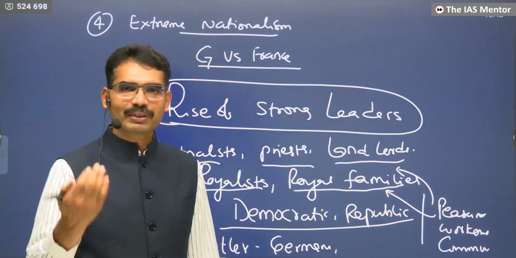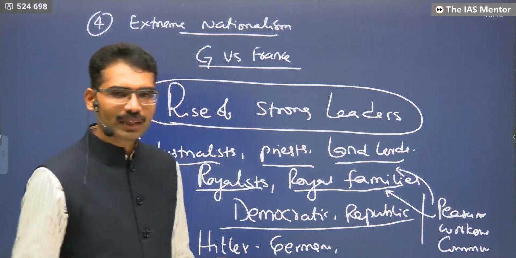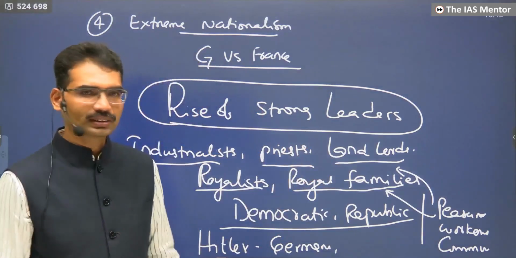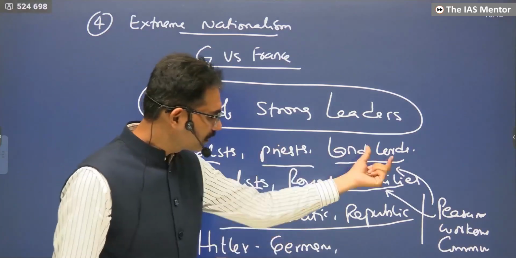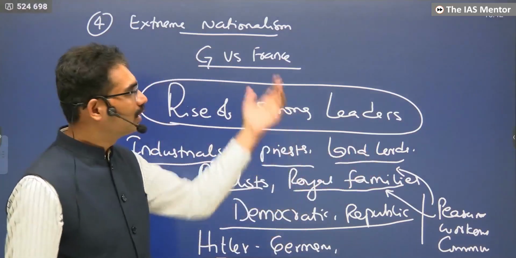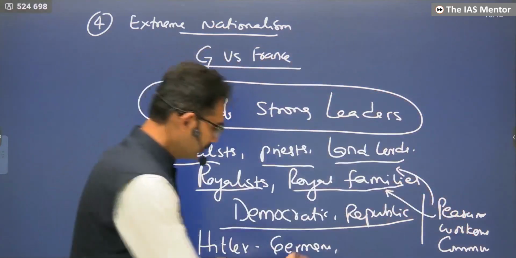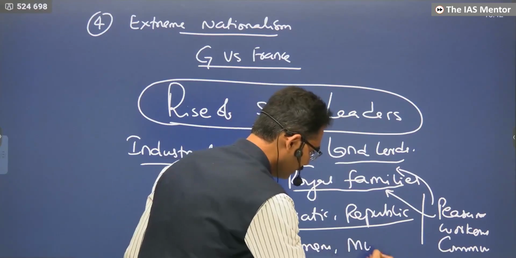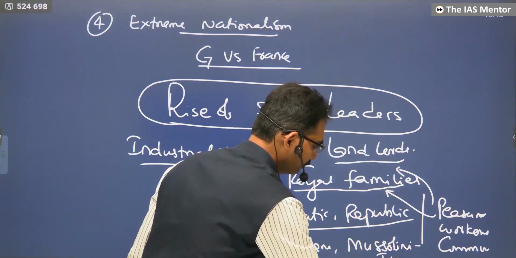The name of the party may be different, but the character is this only. In Italy, the party is called the Fascist Party. In Germany, it is called the Nazi Party. But the party which represents the interests of the nation against communism is given a chance: Hitler in Germany and Mussolini in Italy.